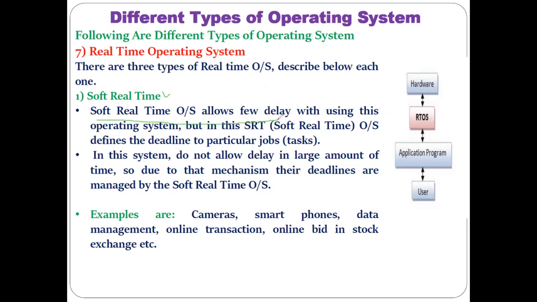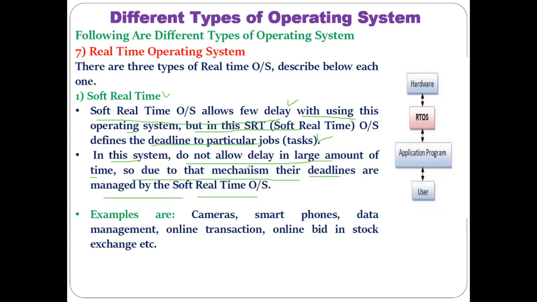A soft real-time system allows a few delays in processing applications. As I mentioned, in processing some tasks, the soft real-time system allows a few delays. But in a soft real-time system also, some deadlines have to be followed. Some deadlines are given to complete a job or task. This system does not allow delay of a large amount of time. Delay is allowed, but that delay is not so large. Due to that mechanism, their deadlines are managed by the soft real-time operating system.